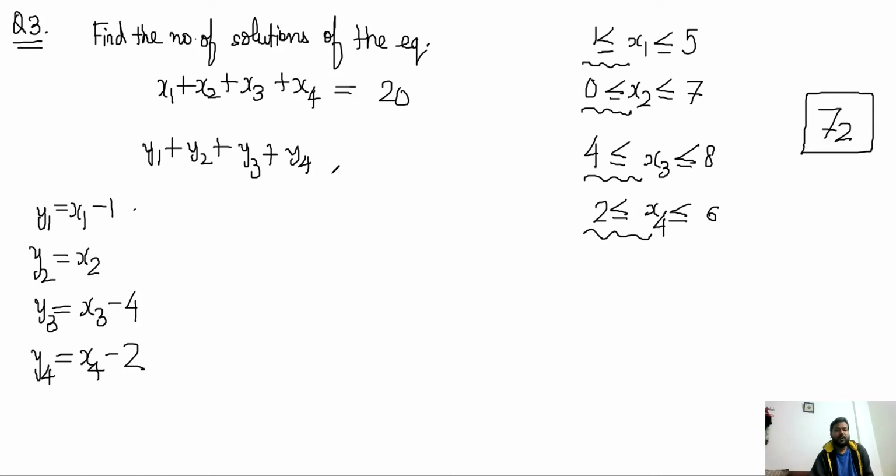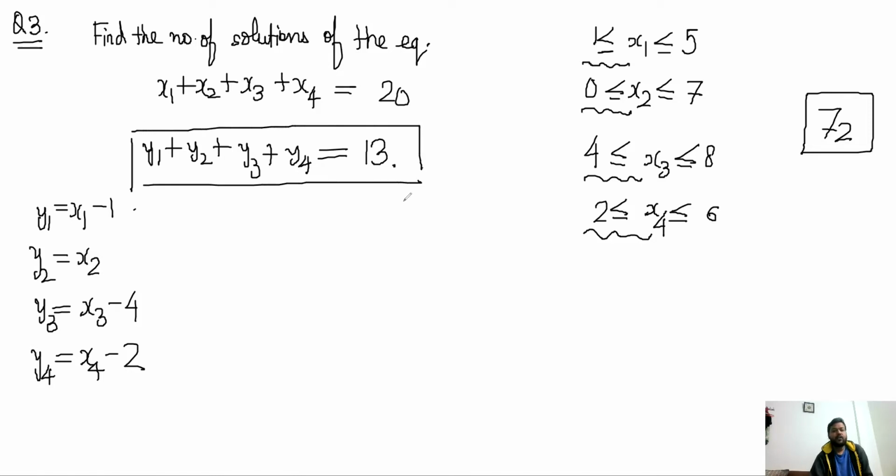So that means the new equation will become y1 plus y2 plus y3 plus y4 is equal to 13. So this is my transformed equation. And I have to find solutions for this equation given the conditions y1 is less than equal to 4, because x1 was less than equal to 5. So y1 is x1 minus 1, right?